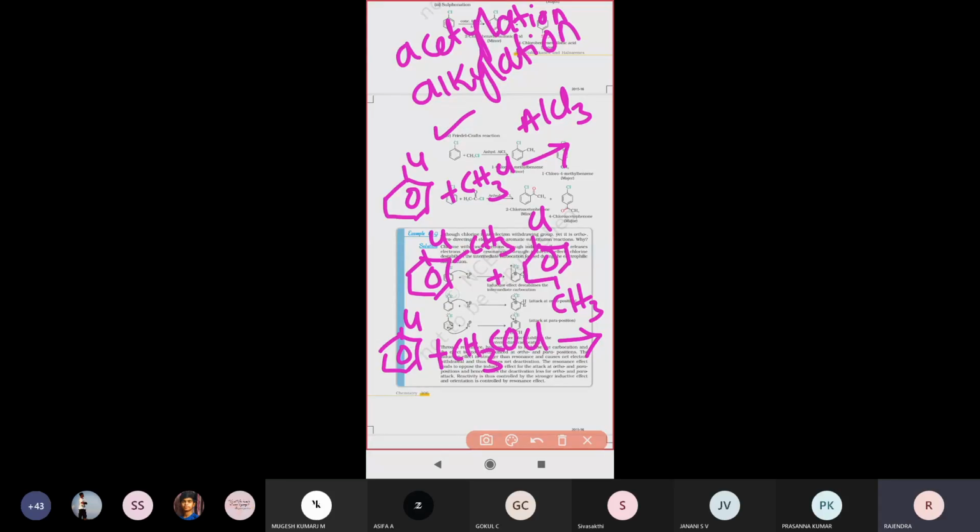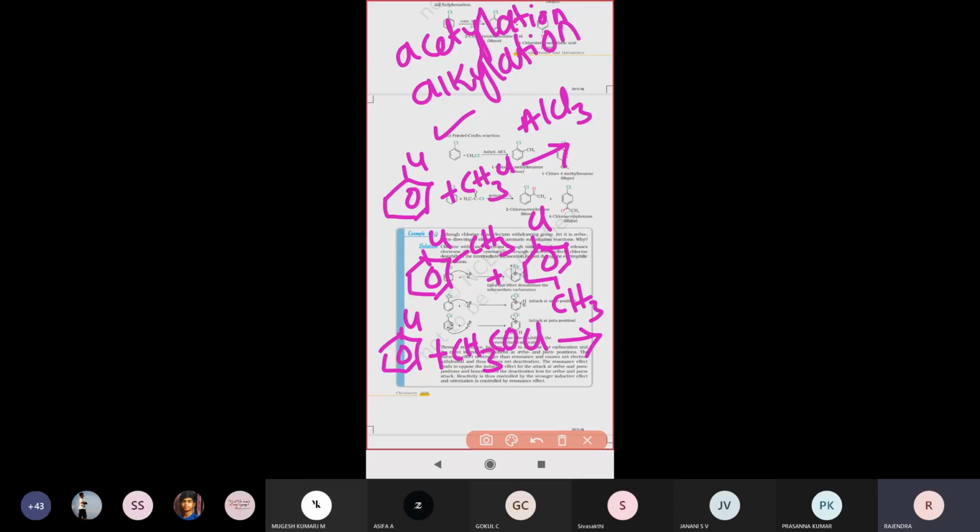So there are two words, don't confuse them. One is the alkylation reaction, another is the acylation reaction. Alkylation is nothing but treating haloarenes with an alkyl halide, and that is called the alkylation reaction. The acetylation reaction is nothing but treating with acetyl CH3COCl, and that is called the acetylation reaction. Right. So these are the compounds for that.